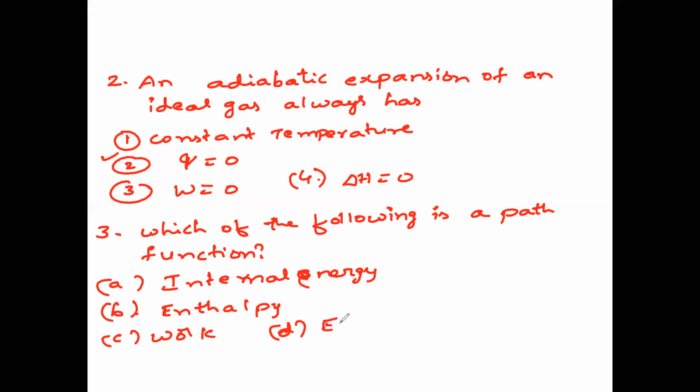So entropy, enthalpy, internal energy is not a path function, it is a state function, and work is a path function because how the work takes place, that is important. So it depends upon the path of the system. That is why work is called path function. Work and heat are path functions, whereas internal energy, enthalpy, entropy are not path functions. They are nothing but state functions. Questions like these they will ask in the examination, so please note it down. Next question, question number 4. Question number 5, sorry.